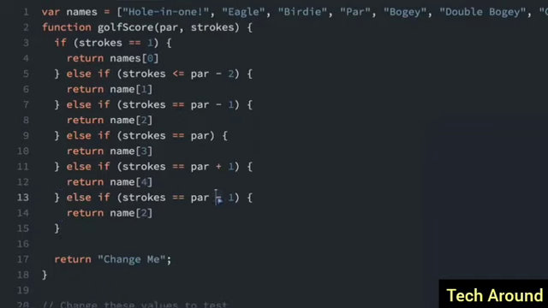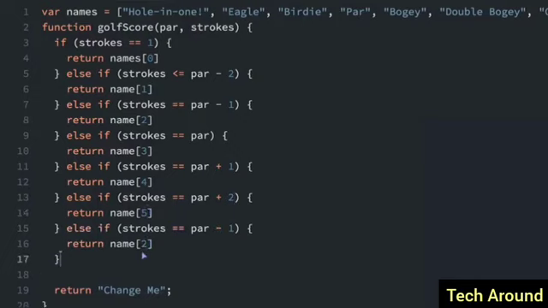Now it's going to be par plus 2, and we'll change this to 5, which is going to be the double bogey. And finally, if strokes is, change this to more than or equal to par plus 3, that means you did very poorly, so you should just go home. So it's going to be names index 6, and we don't need this anymore.